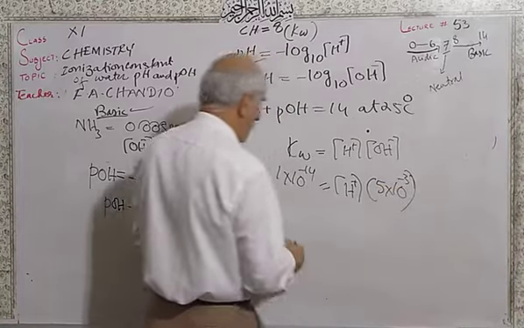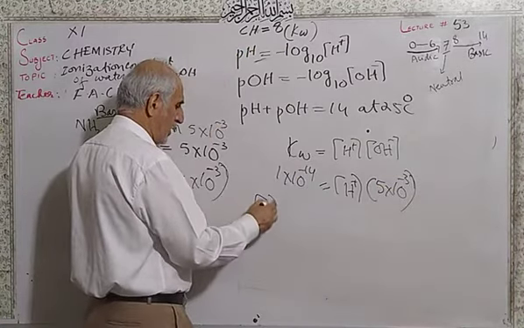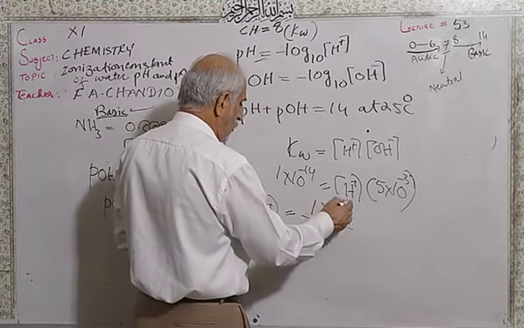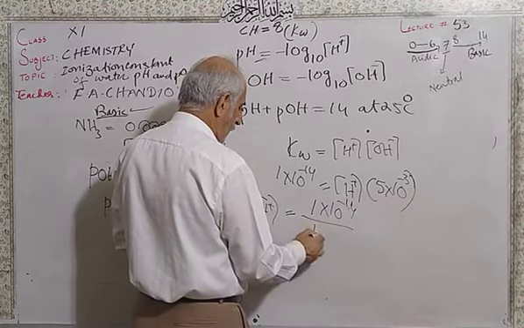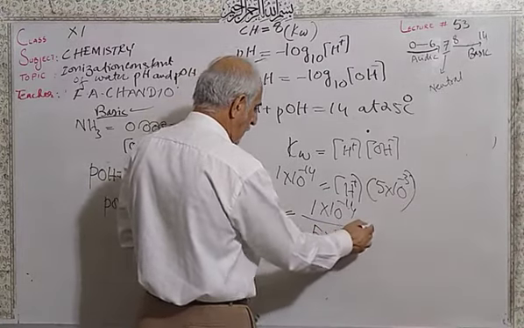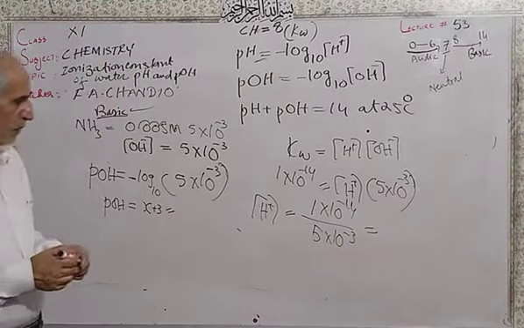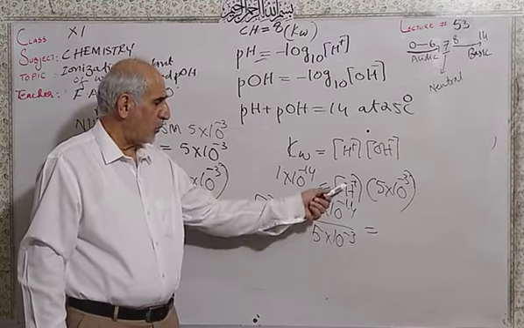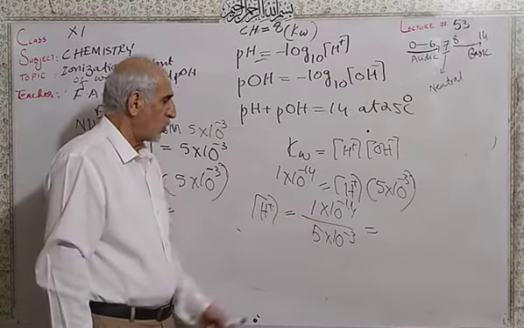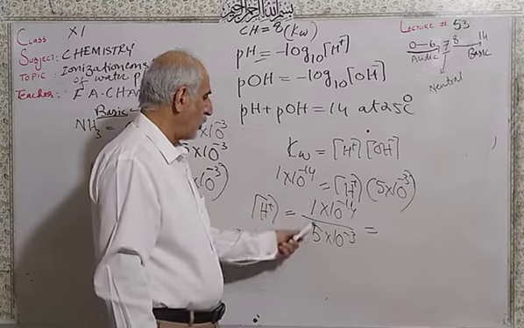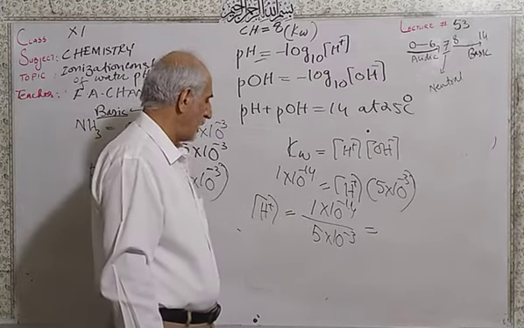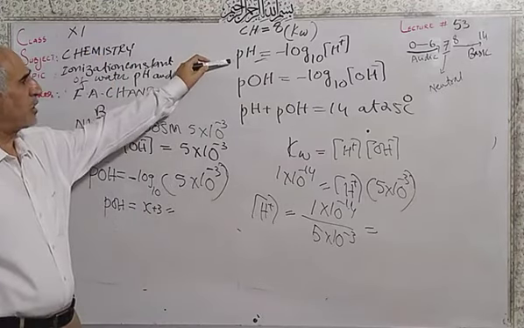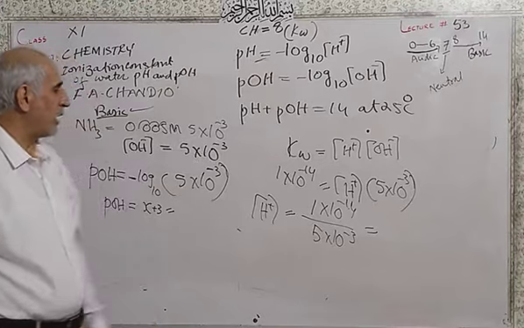To calculate the hydrogen ion concentration, 1 into 10 to the power minus 14 divided by 5 into 10 to the power minus 3. So 1 over 5, and minus 14 plus 3 gives minus 11. So 1 over 5 into 10 to the power minus 11 is the hydrogen ion concentration. Then you directly use the pH formula, minus log of hydrogen ion concentration.